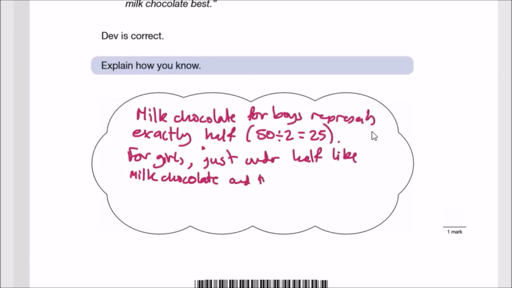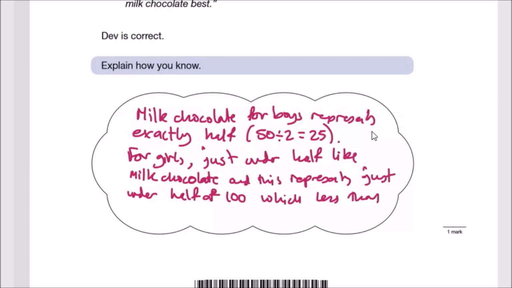And this figure represents just under half of 100, which is less than 50, but way more